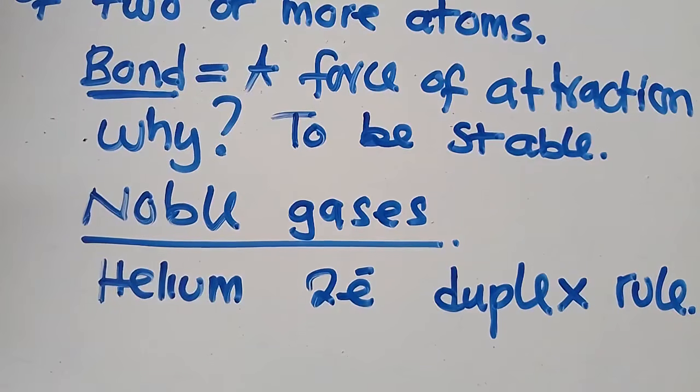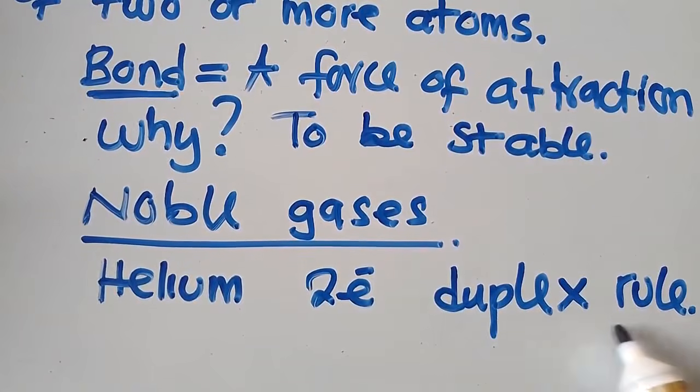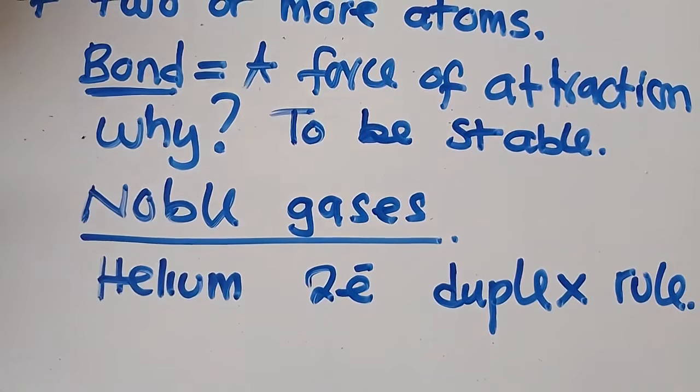So any element that has 2 electrons in its outermost shell when it is stable obeys this rule. Among the noble gases, only helium has 2 electrons in its outermost shell, so it obeys the duet rule.